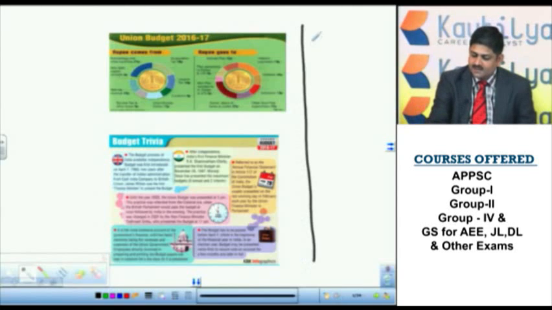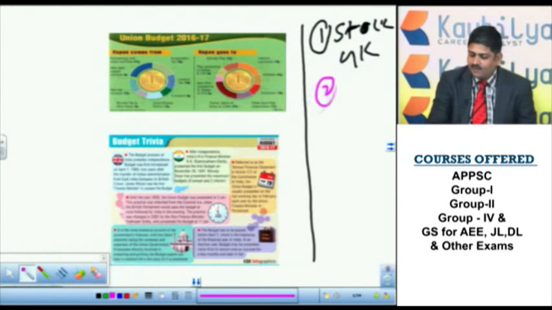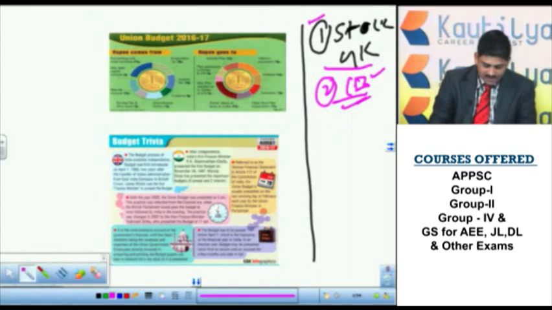We will first discuss stock GK on budget. What is stock GK? Stock GK is a component that never changes from year to year. Then there is the current budget. Two angles are there, very important. One is stock GK, the GK relevant to the budget, where questions will never change, and the other component is the current budget, that is, we have to see the latest proposals, various schemes and all the other things. Now we will first discuss stock GK.